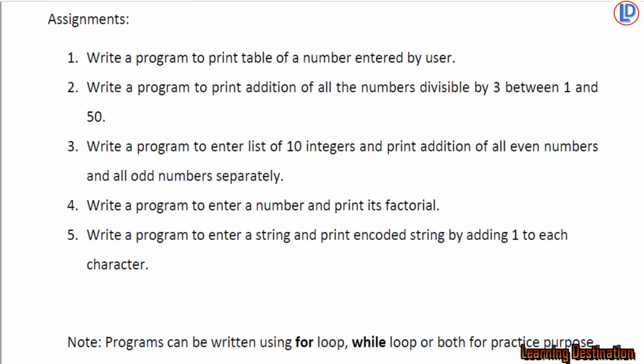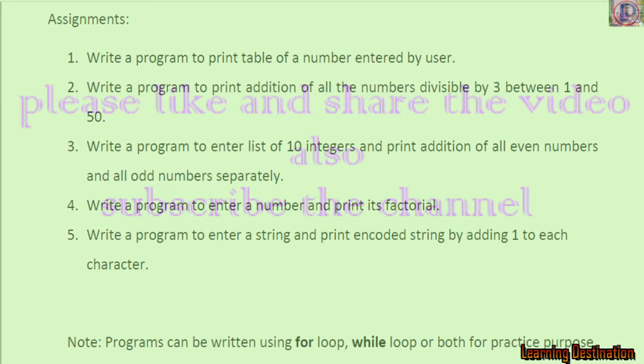So these are your assignments. You can try these programs, and you can use either for loop or while loop, or both, in order to create these programs, just for practice purposes. We will see some advanced topics on for loops in coming videos.